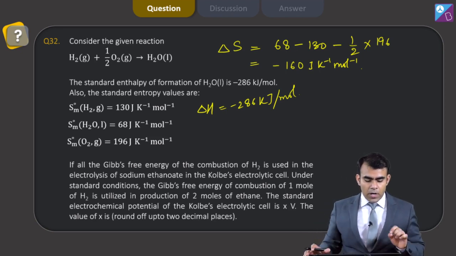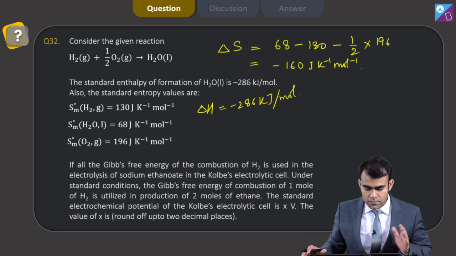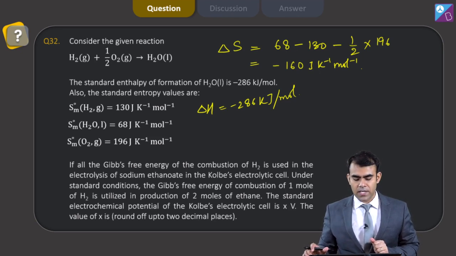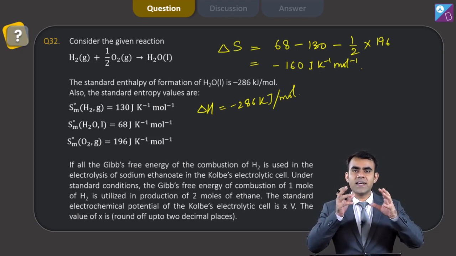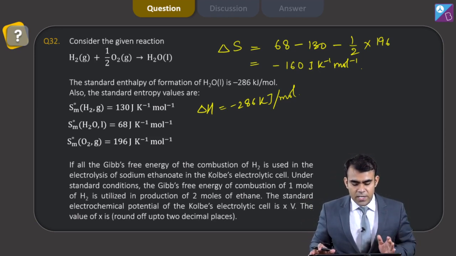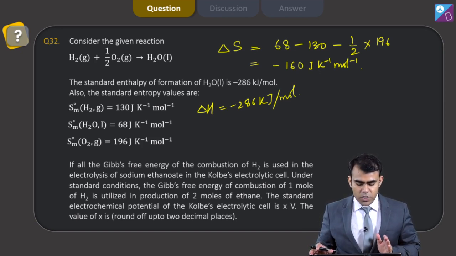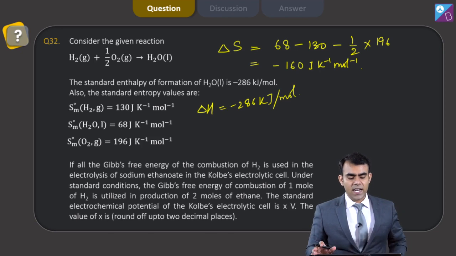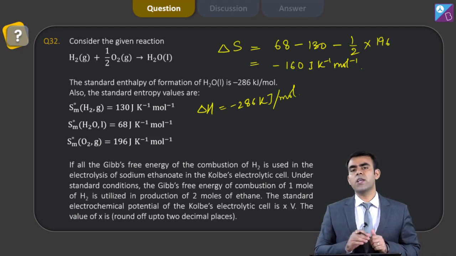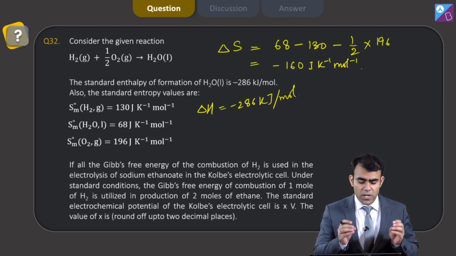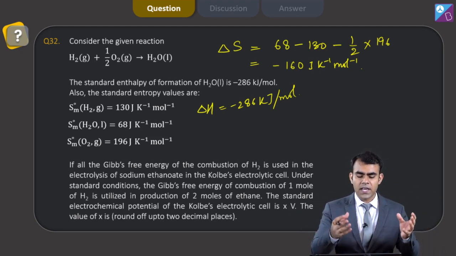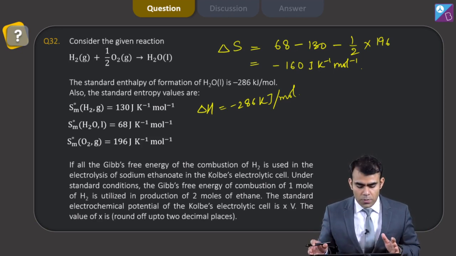Now if all the Gibbs energy of the combustion of H2 is used in the electrolysis of sodium ethanoate in the Kolbe electrolytic cell. Now here we have combined physical with organic. Under standard conditions, the Gibbs free energy of combustion of 1 mole of H2 is utilized in production of 2 moles of ethane. The standard electrochemical potential of the Kolbe electrolytic cell is X volt. The value of X is. This is a very beautiful question. You have combined 2-3 concepts. Here we have thermodynamics, we have some sort of electrochemistry, and you have your organic, that is Kolbe's electrolytic method.